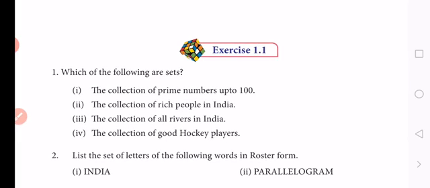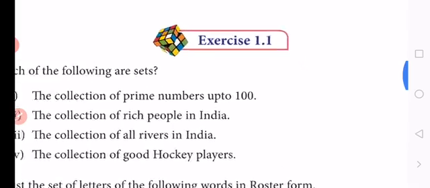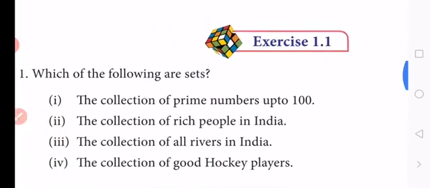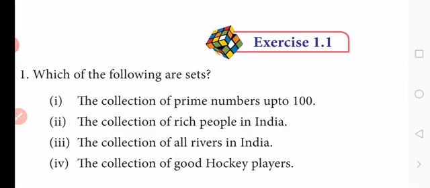So now your homework. First question: which of the following are sets and which are not sets? If it is a set, then we write set. If it is not, then you write not a set. There are 4 examples.